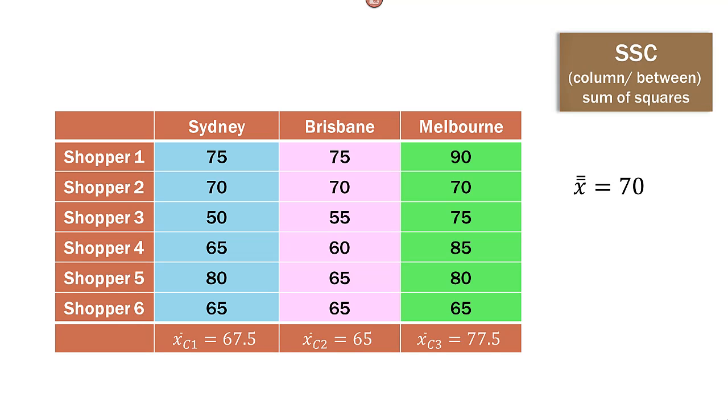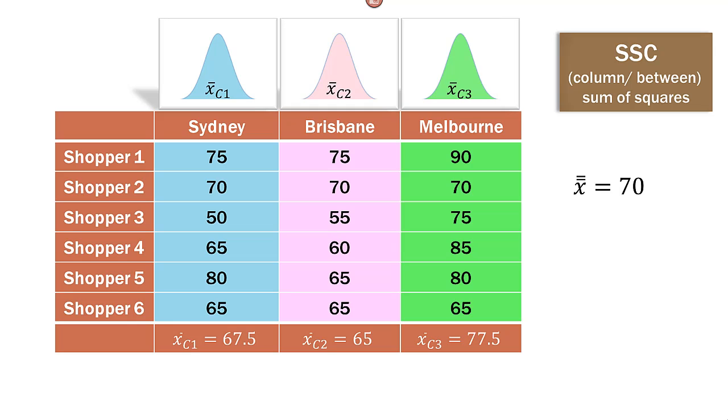Okay, so how about column means? Sum of squares column, so SSC. This is really what we're interested in in this problem. Each city, Sydney, Brisbane, and Melbourne, based on the shopper data, has its own mean, you can see down there at the bottom, and its own distribution. It has 6 data points. So what do we do here?